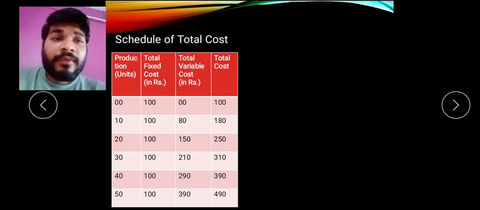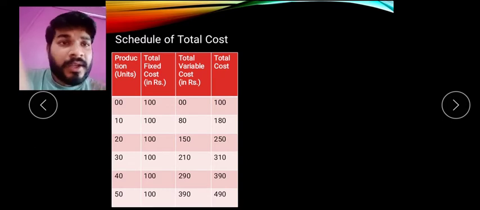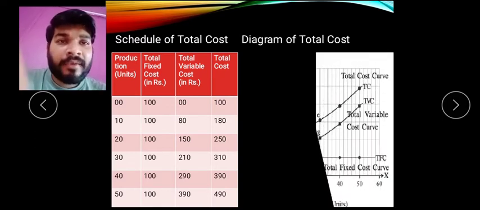Now when we come to this particular total cost, variable cost is there, fixed cost is there. We have already plotted the variable cost curve, which we have seen, a simple curve from the origin. In the same way here also the curve will be drawn. So let's go with the diagram form.